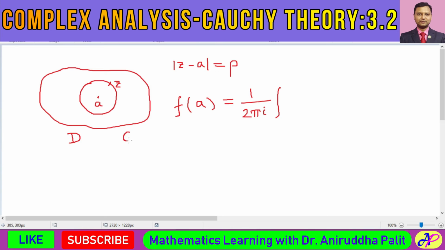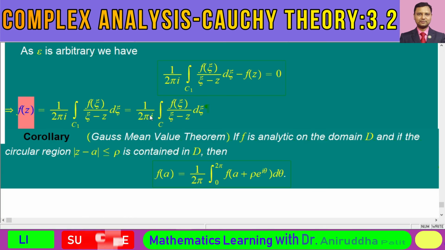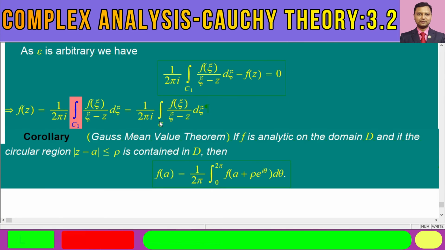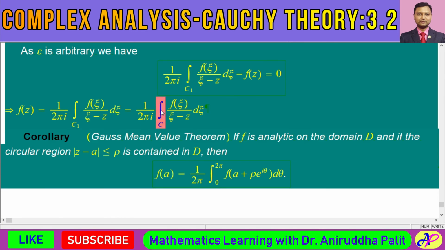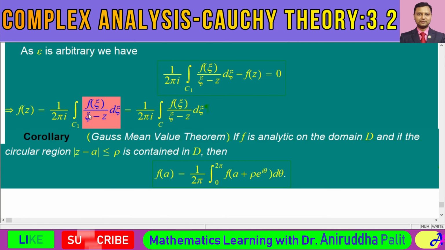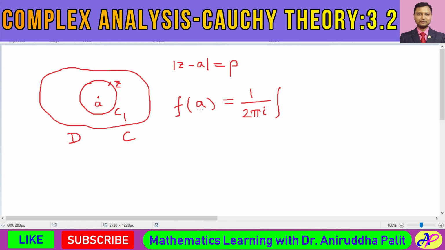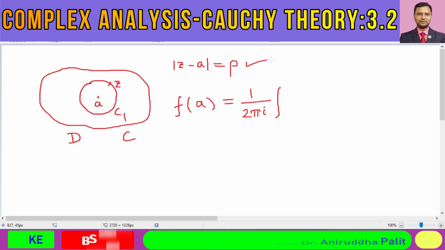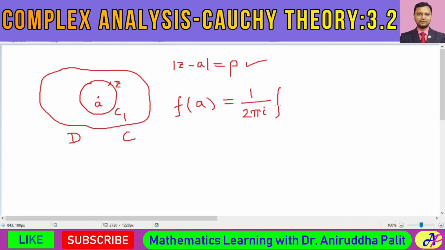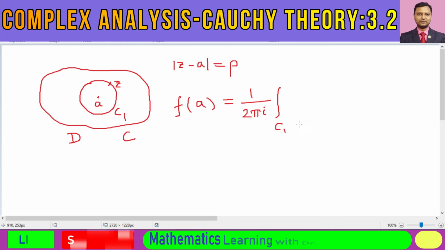You could consider this curve C, or this curve C1, because the integral can be considered as an integral over C1, or over C. We are considering the integral over this curve C1. C1 has this equation, modulus of z minus a is equal to rho. So let's write it as integral over C1.